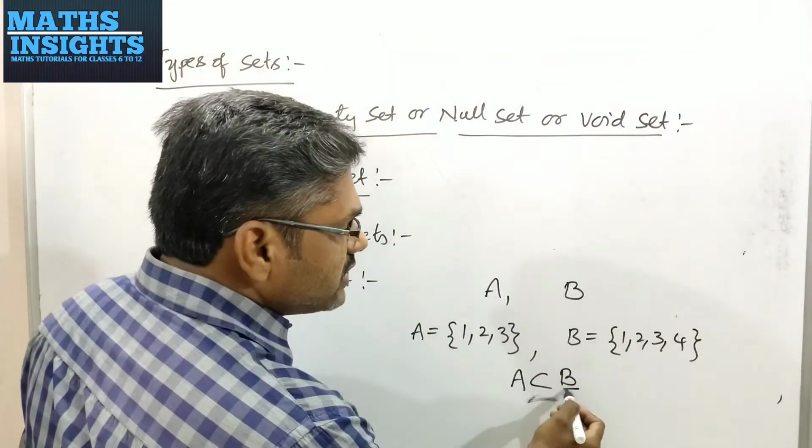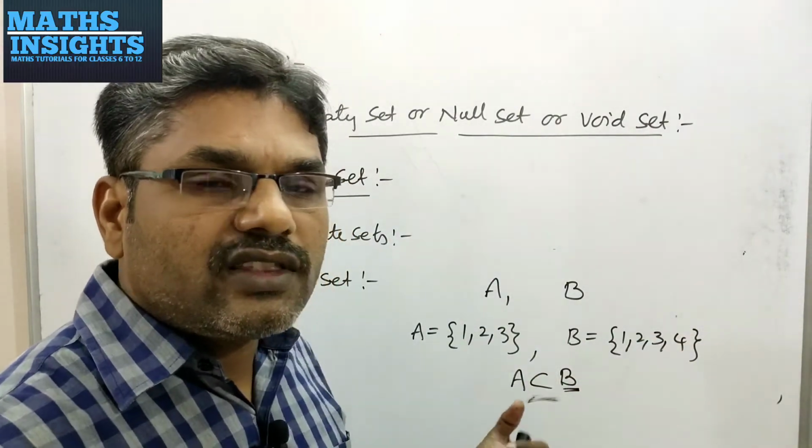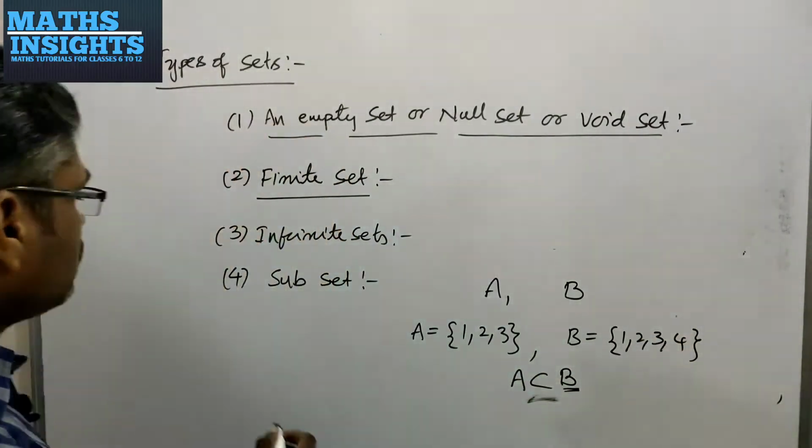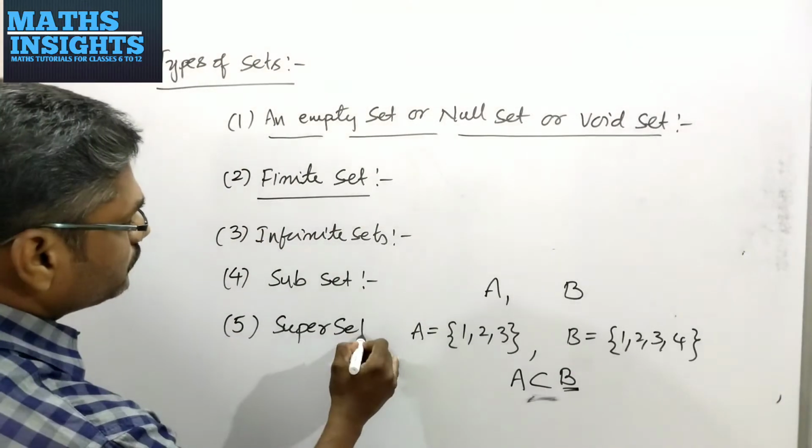Similarly, this set B is having one element more than this. That's why it is called superset. Very simple, superset.